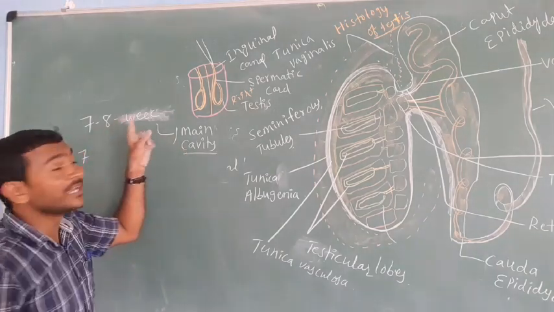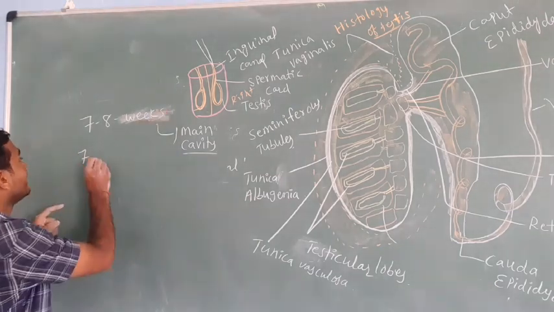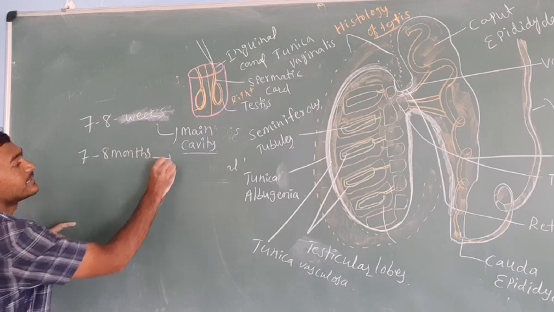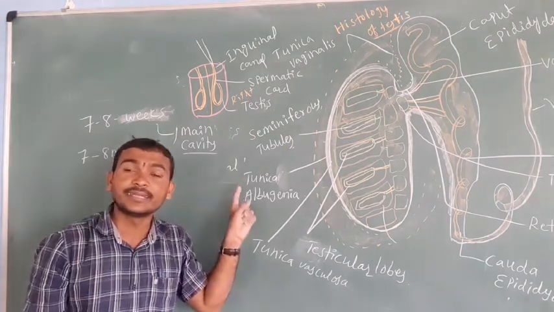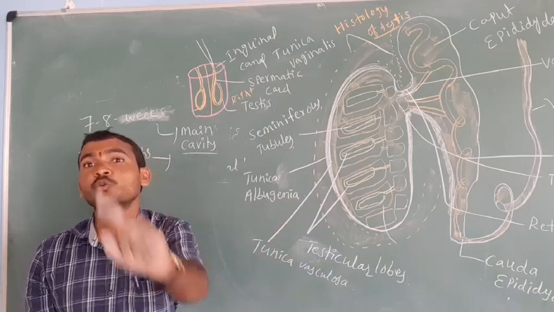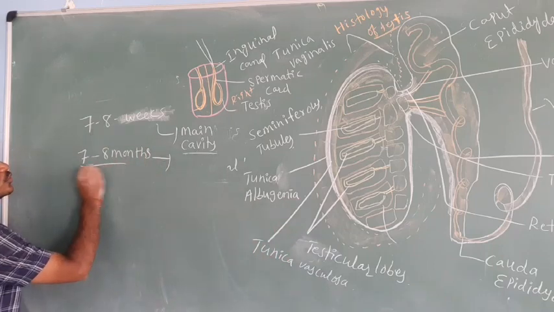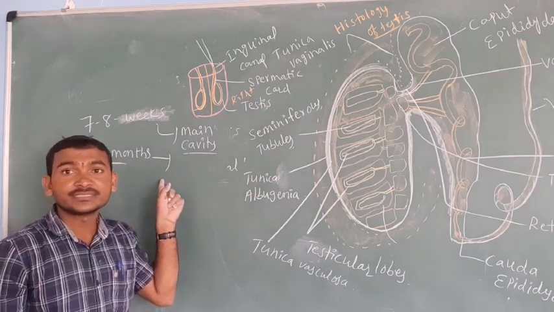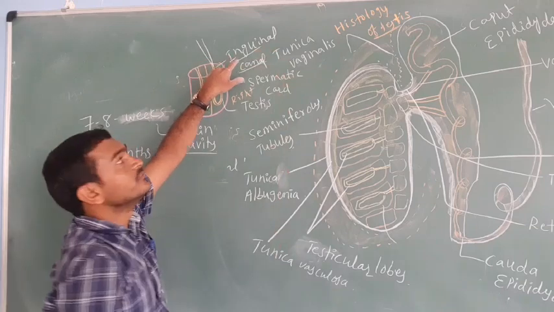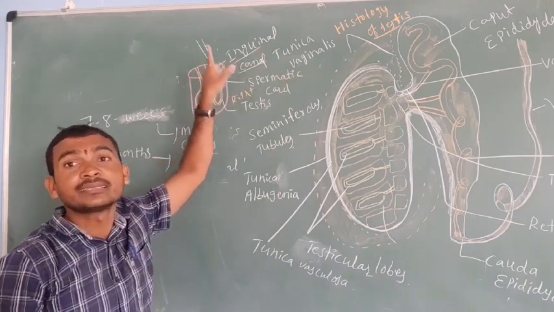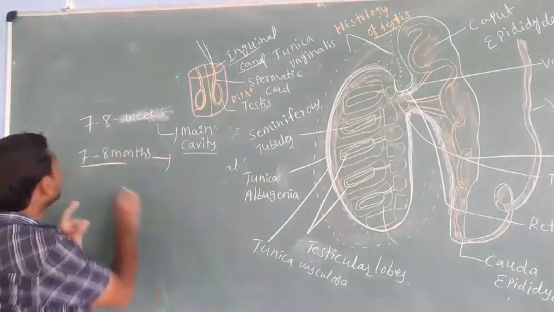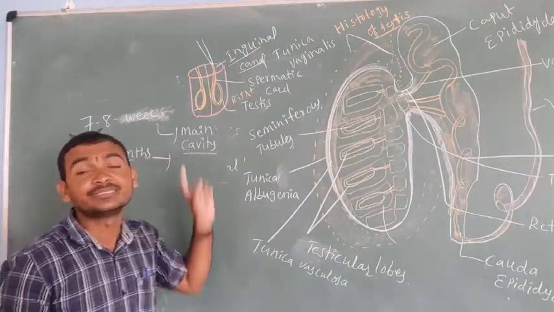But at 7 to 8 months, the testes migrate to the outside of the body, into the scrotum, through which canal? The inguinal canal.